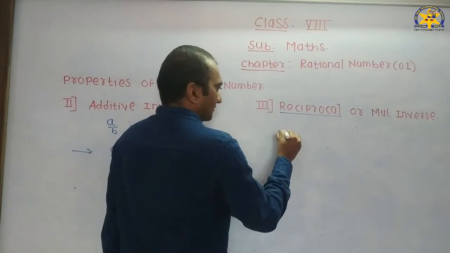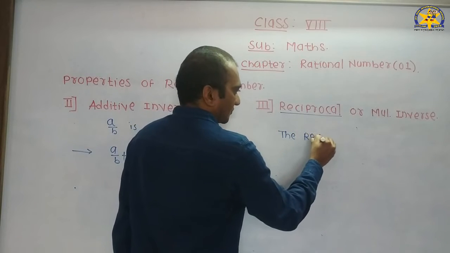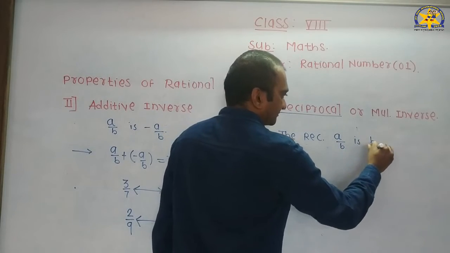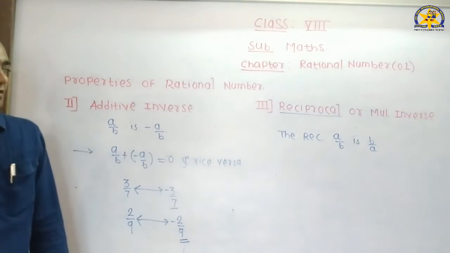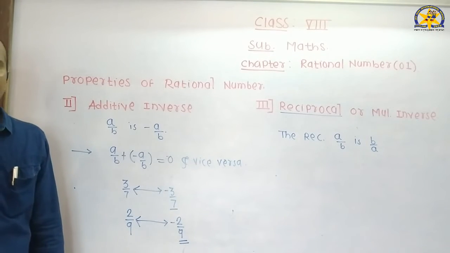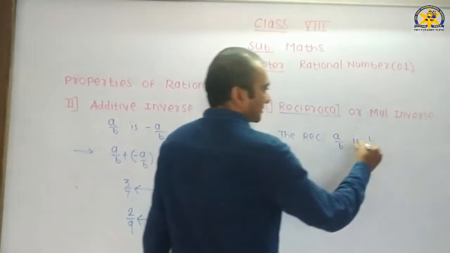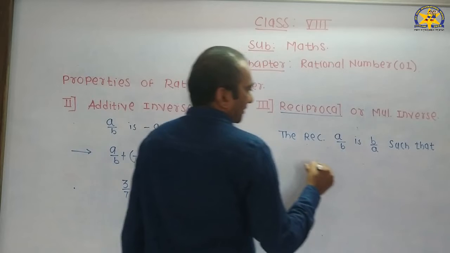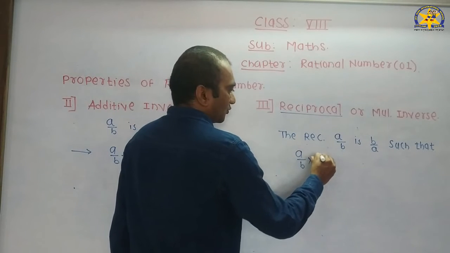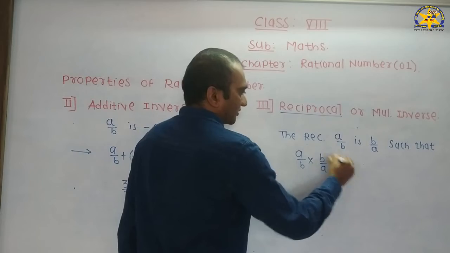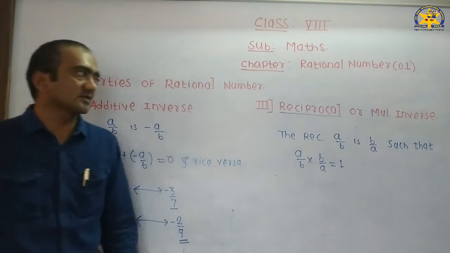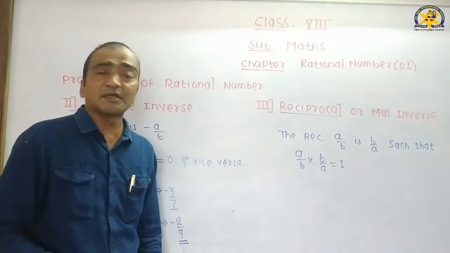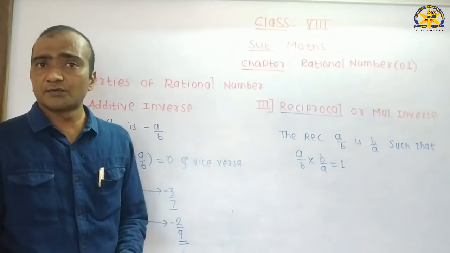The reciprocal of rational number a by b is b by a, such that a by b into b by a is equal to 1.